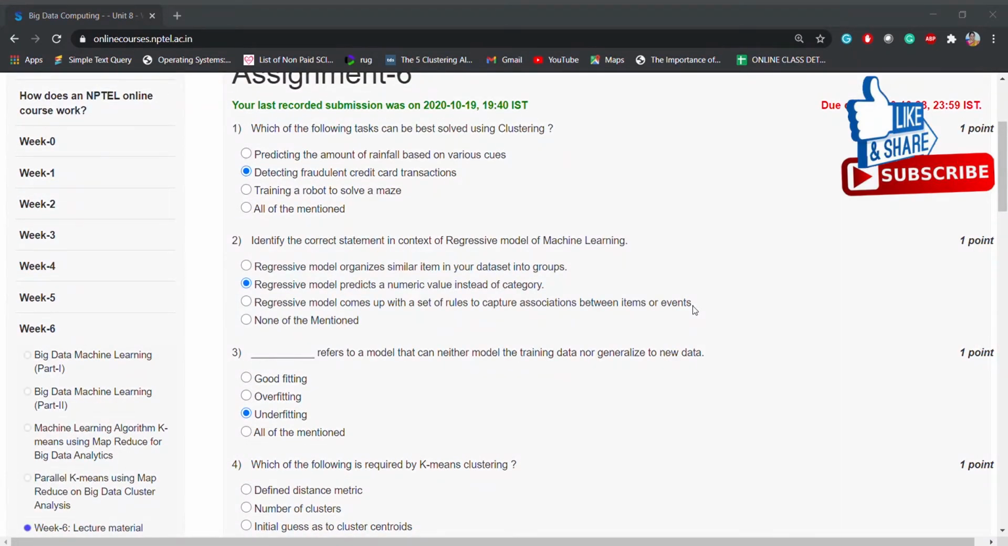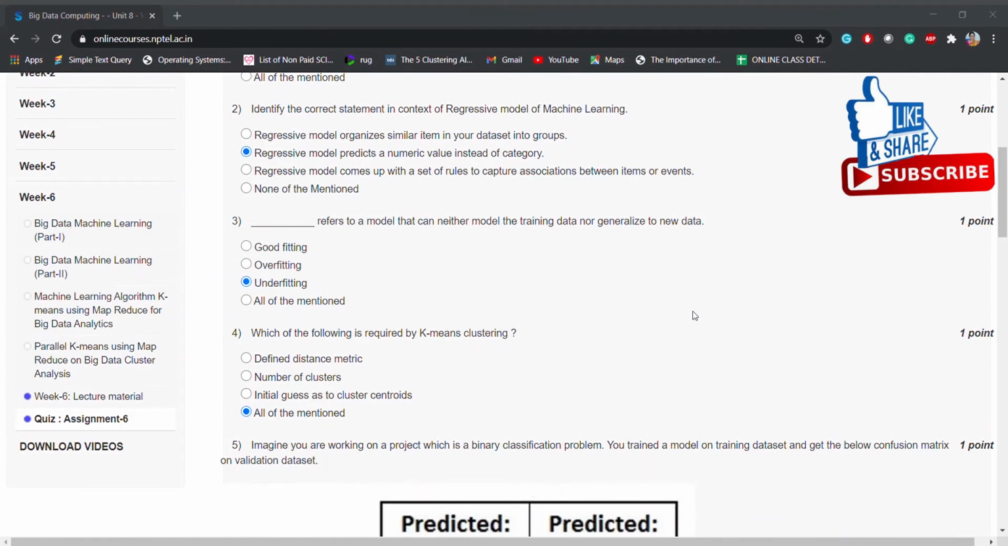Identify the correct statement in context of regressive model of machine learning. The options are: regressive model organizes similar items in your dataset into groups. Regressive models predict a numeric value instead of category. Regressive models come up with a set of rules to capture associations between items or events. None of the mentioned. The answer is regressive model predicts a numeric value instead of category. Coming to the third question.